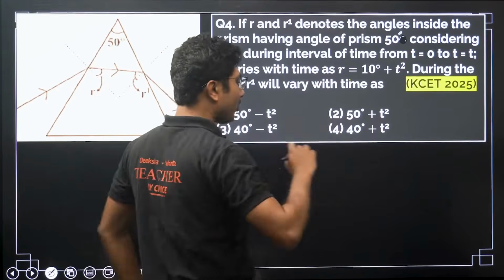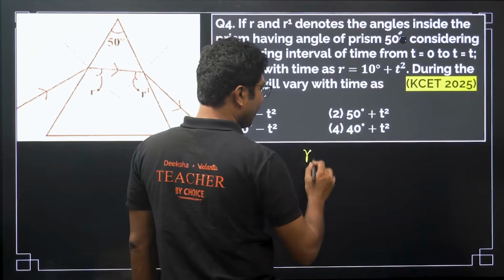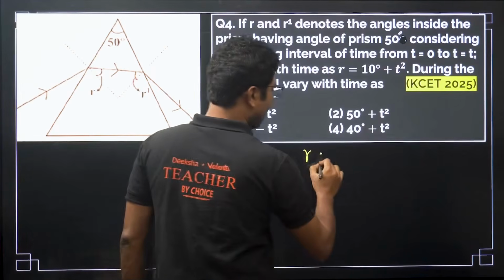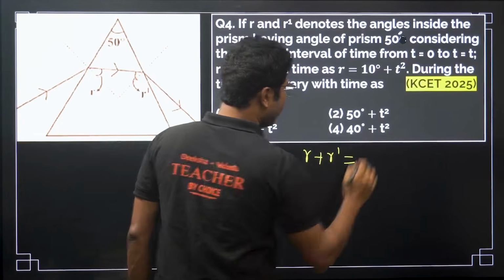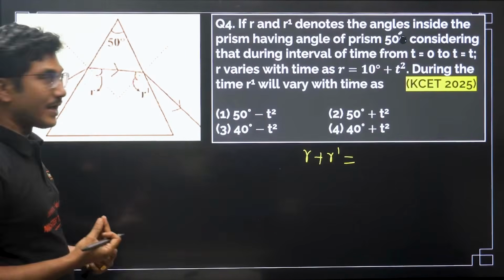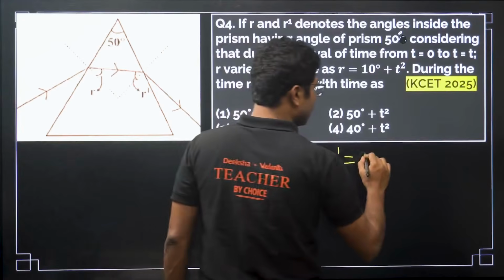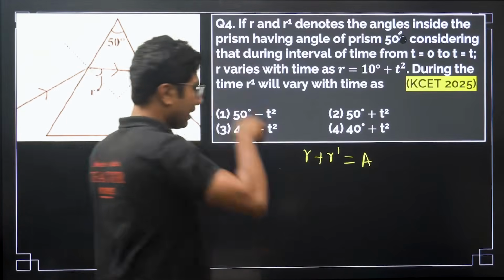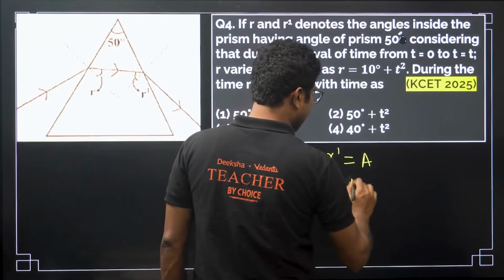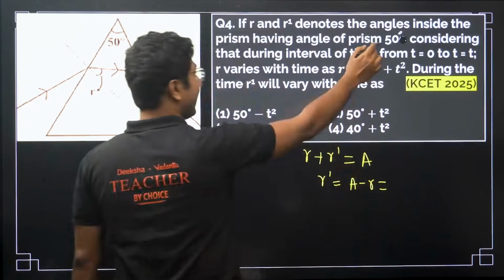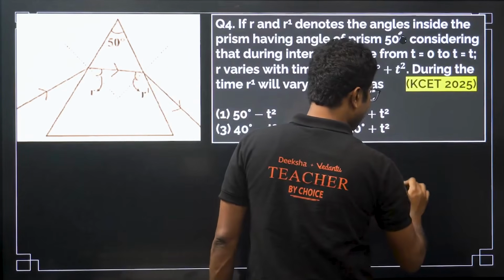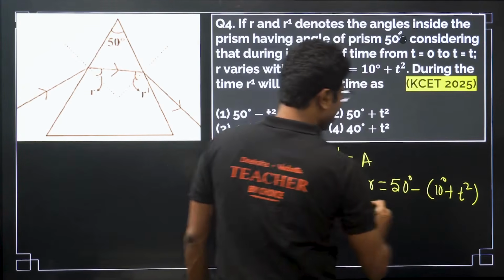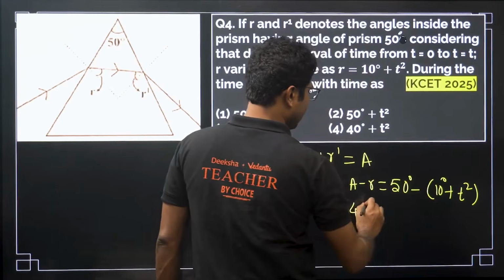Now we know that from the prism relationship, if you add these two angles, that is r plus r1, you will always get, no matter how r is varying, the angle of the prism. This relation is always true no matter what. Now r1 can be written as A minus r. The value of A is given as 50 degrees. So 50 degrees minus 10 degrees plus t square, so it will be 40 degrees minus t square.